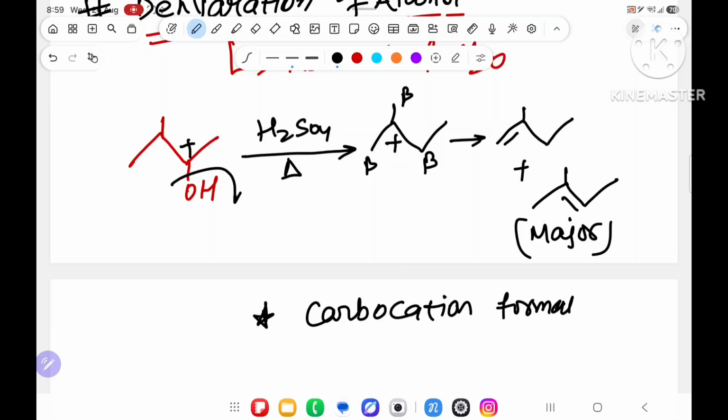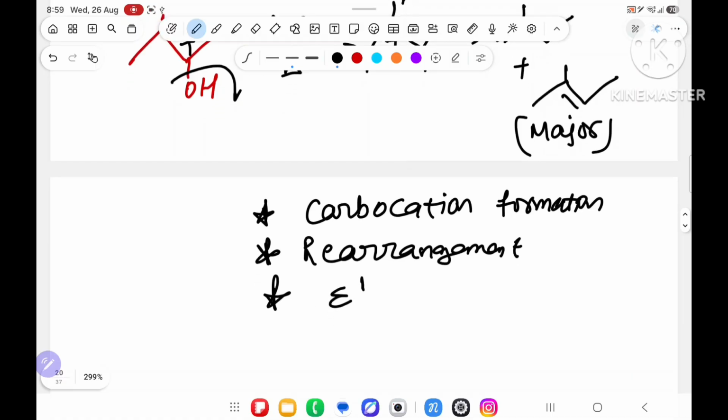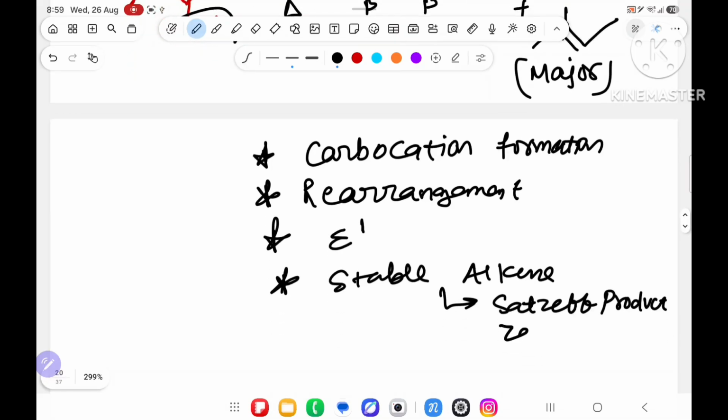If carbocation formation is there, then it will do rearrangement. If rearrangement is there, then it will follow the E1 mechanism, and the answer will be a stable alkene. A stable alkene is known as the Zaitsev product, or it is also called the Saytzeff product. Zaitsev is the name of the scientist.